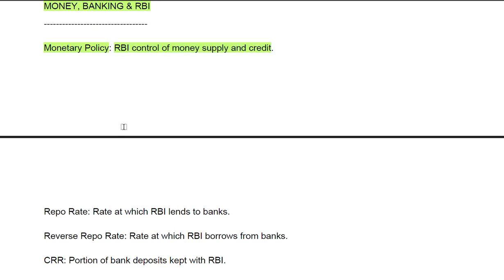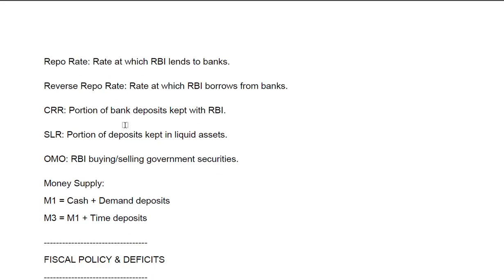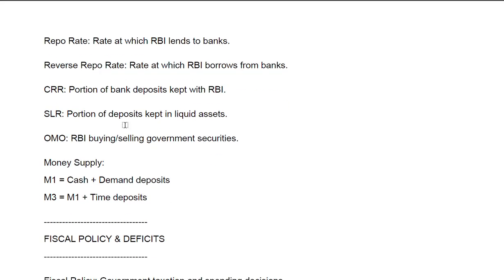Okay, now there are certain quantitative and qualitative measures of the monetary policy which we need to understand. Quantitative measures means those measures whereby you can either increase the supply of money or decrease the supply of money. Okay, so first there is the repo rate. So what is this repo rate? Repo rate is basically the rate at which RBI lends to the bank.